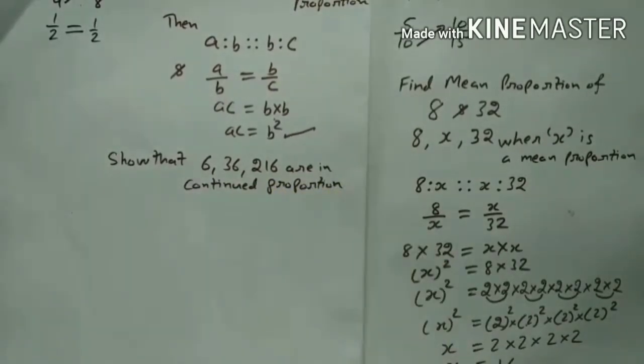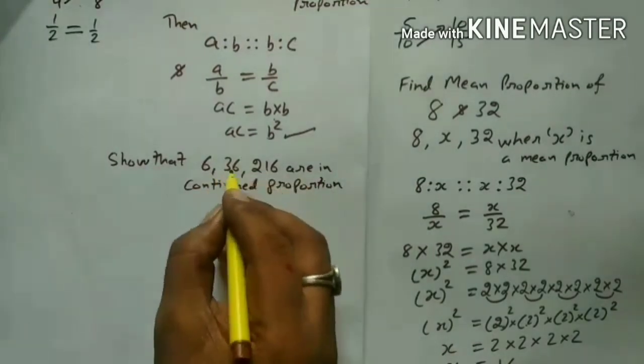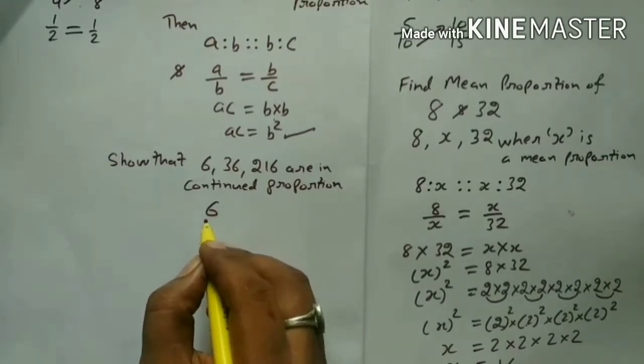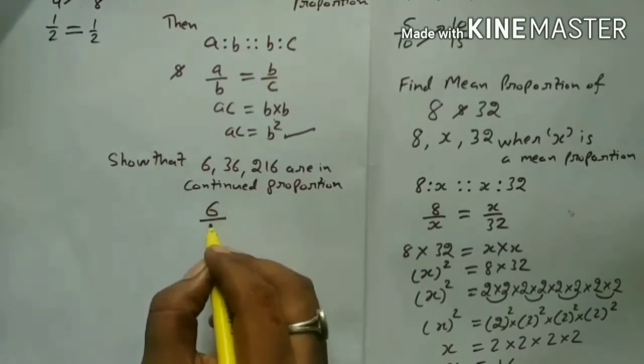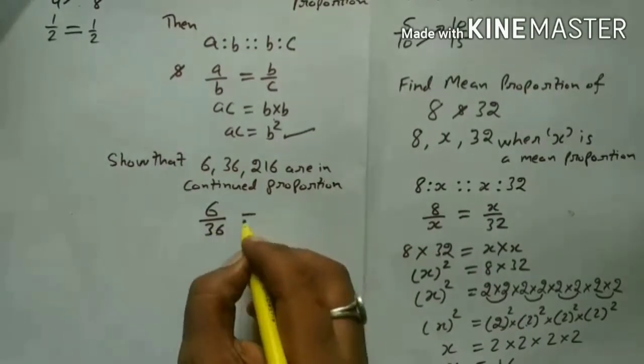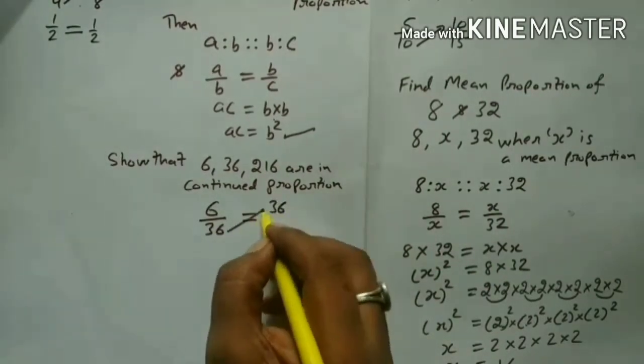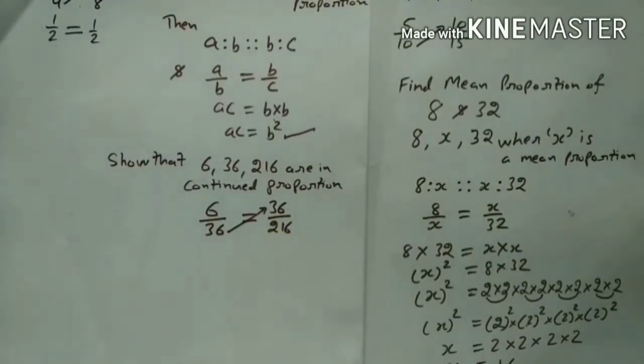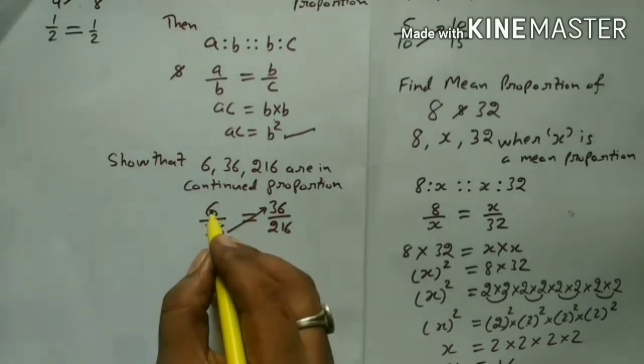So what we shall do, this is the mean term. I will write 36 and again continue with the 36 and also find their ratio. If this ratio is the same, then these are in continued proportion, but if these are not the same, then they are not in continued proportion. Okay, so you may see 6 and 36.